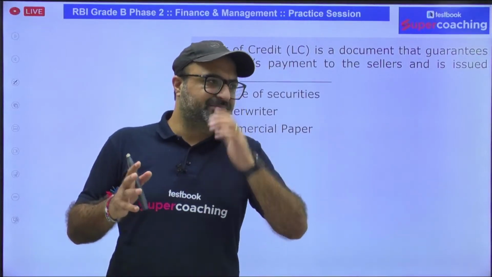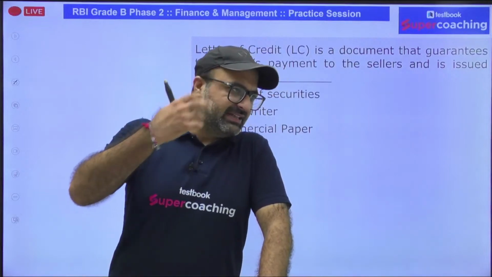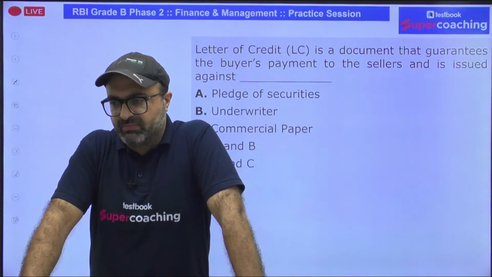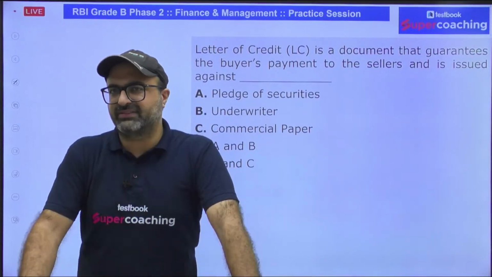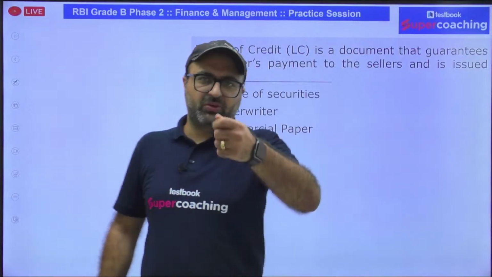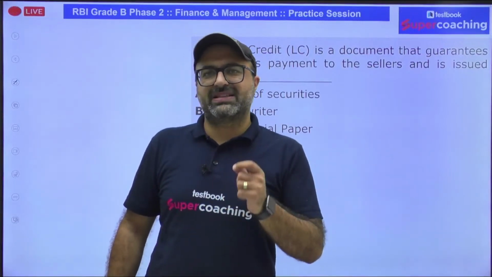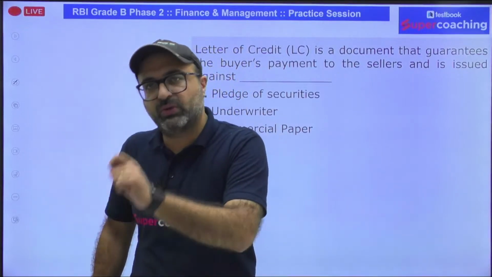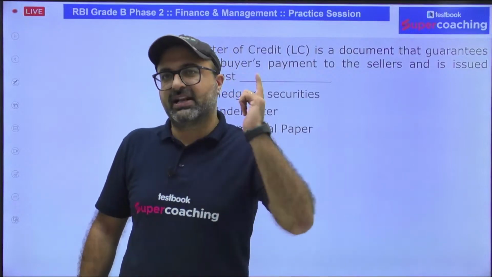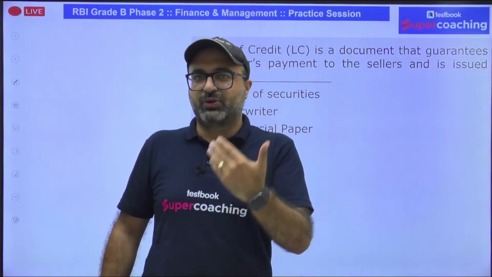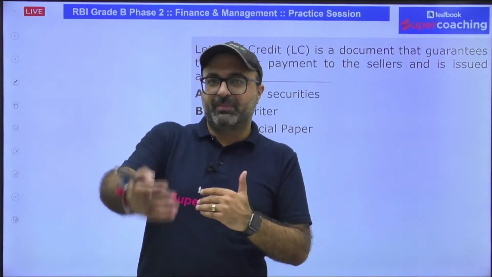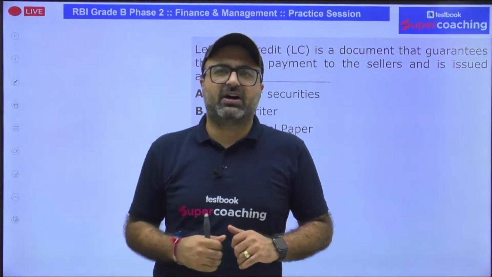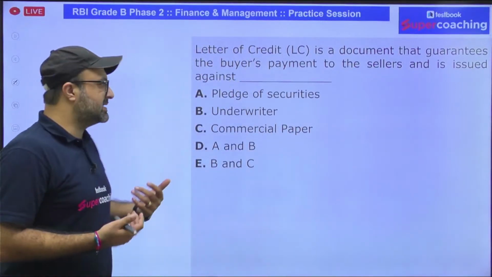So basically, if I take an example, let's say there is an individual A and A is purchasing products from B, and at the time of making payment, A says that I don't have the adequate payment right now, I will be issuing you the letter of credit. So letter of credit is basically a document which is issued to A by his bank, which says that if A does not pay you in near future, we will be paying against this letter of credit instrument. So for B, it is going to be a guarantee instrument. When A pays, he will take back the letter of credit. Otherwise, B will directly discount the letter of credit from the bank's branch. That is known as letter of credit.